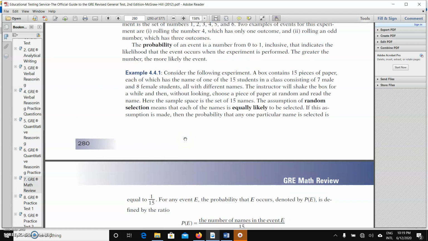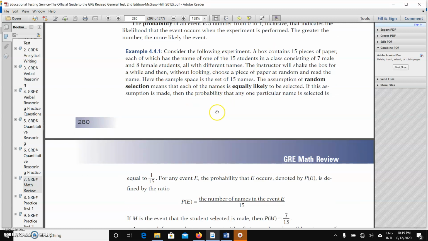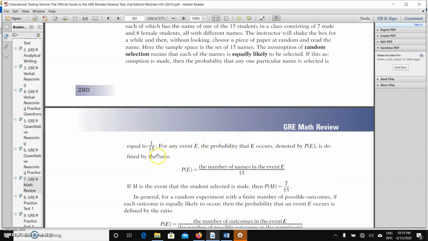Now you're talking about if any name is going to be selected, because they said one will be selected from the box, and we have a total of 15 pieces of paper, divided into 7 and 8, 7 for male, 8 for female. If they ask you to calculate the probability of selecting one student's name, that will be 1 over 15. 15 is the total number of chances, or the sample space, and 1 is the number of names in the event. That's 1 over 15 for event E to happen.